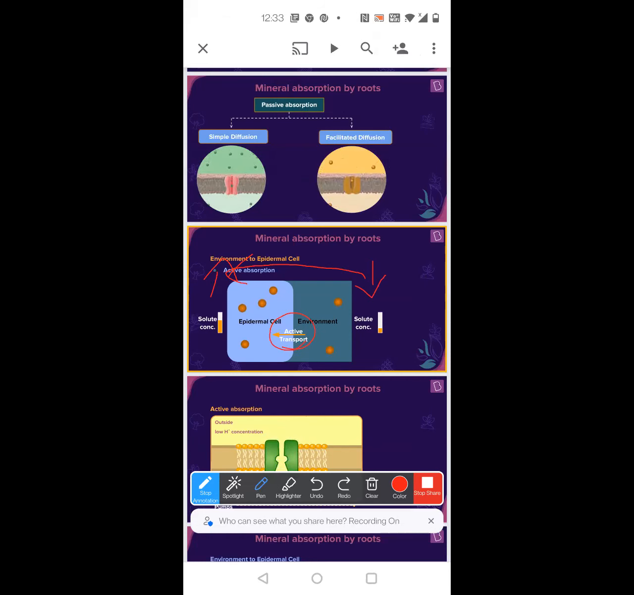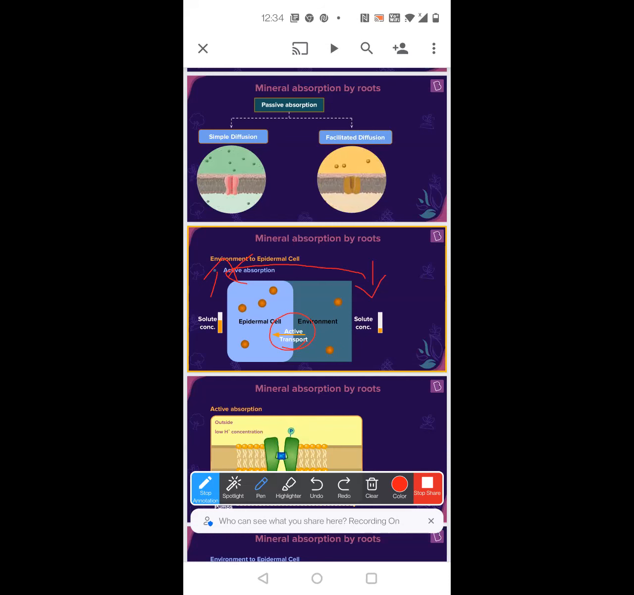Against the concentration gradient? Yes. Concentration gradient means high concentration to low concentration. Now, when I say against the concentration gradient, that means from low to high. So initially in the soil, there are a lot of fertilizers and minerals, everything is there. Because the concentration is different in the epidermal cells, they will easily diffuse by passive transport into the